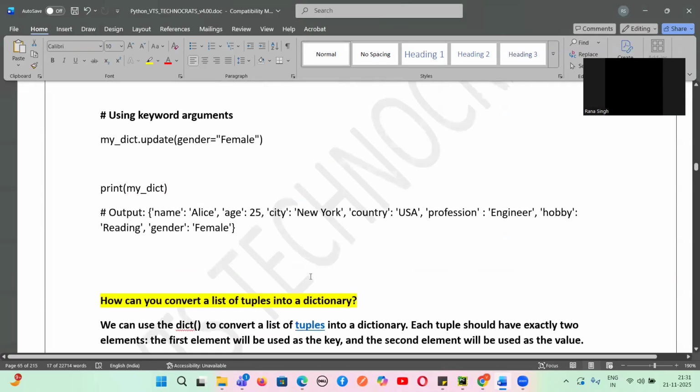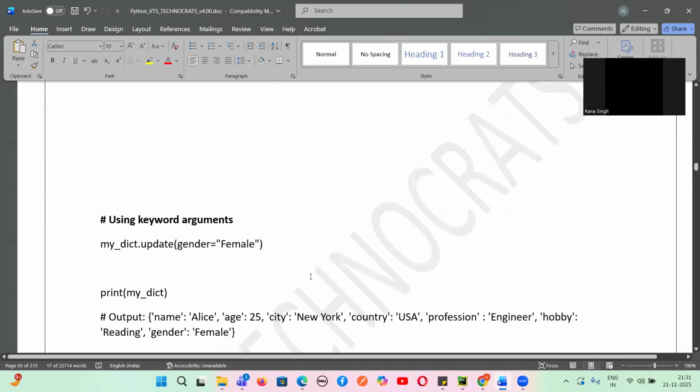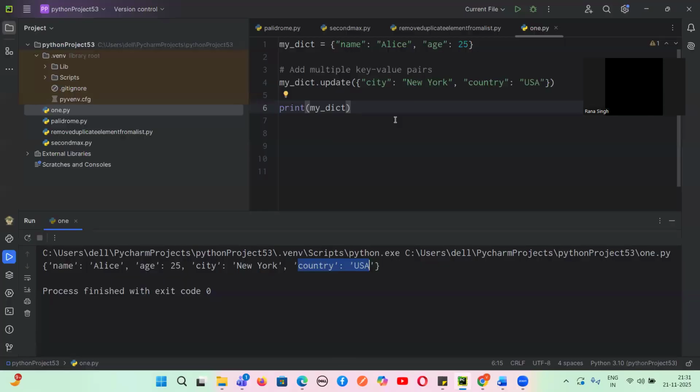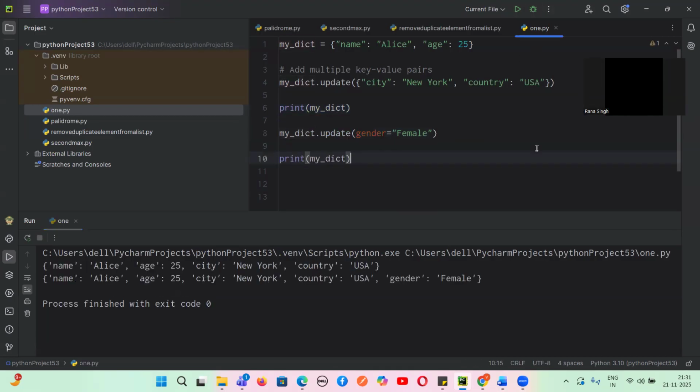Now, guys, what I want to do is update using gender equals female. So what will happen? Let's suppose I update using gender equals female. Then what will happen? Let's print it here. This particular value is also added. This is also a way to add.